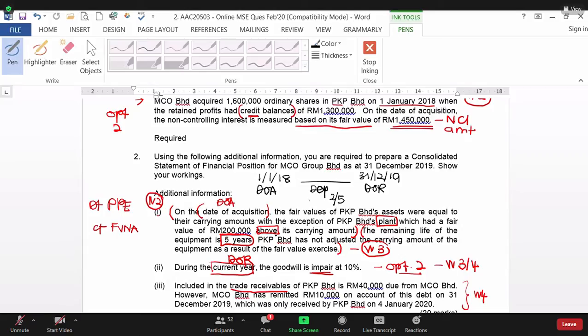Whose retained profit will be affected? Because we have depreciation. MCO. Okay, many of you say MCO. Okay, the clue for this one, I question you back. This depreciation is for plant, right? Whose asset having the plant? Whose company having the plant? PKP. So you have to reduce the PKP depreciation.